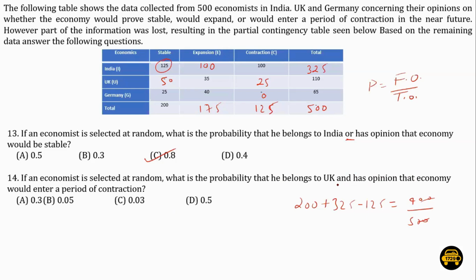Now in this case, and is written, and means the favorable outcome will only come if both the conditions are satisfied. So the number of economists from UK who are talking about contraction is 25. So this is the total favorable outcome, and the total outcome is of course 500. So the answer to this question will be 0.05.